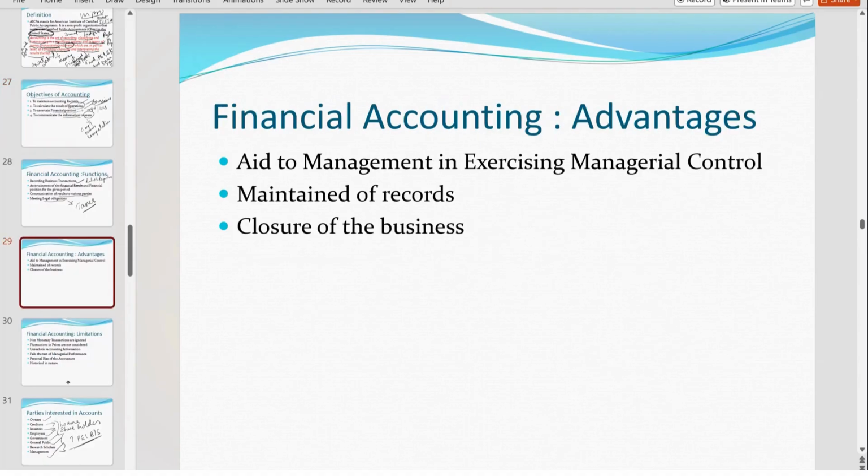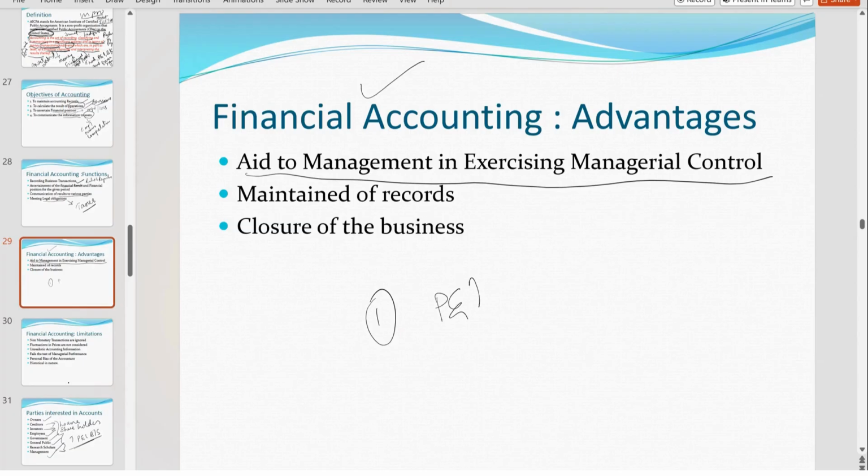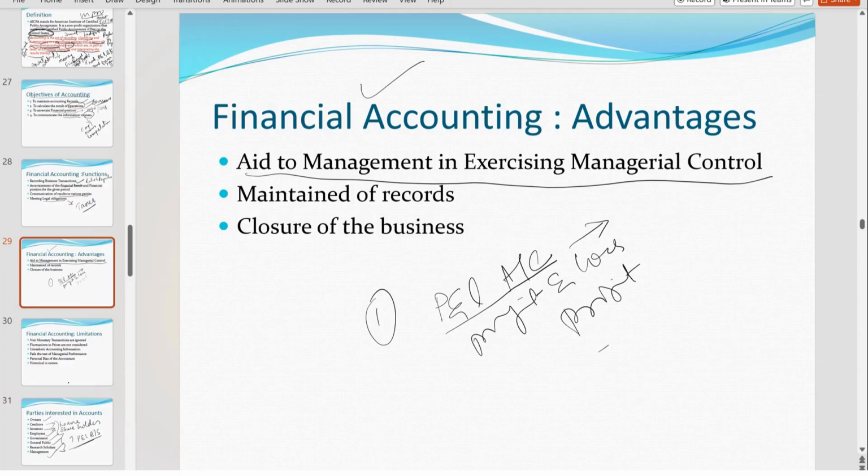Okay, ma'am. Now next one, advantages of financial accounting. Now suppose if you prepare accounting, what are the advantages you have? Okay. So first one, what is the advantage, you tell me. It is an aid to management in managerial control. Means what is the advantage? In financial accounting, you'll prepare a profit and loss account statement. What do you mean by P&L account? Profit and loss statement. Now, when you prepare a profit and loss statement, you will get two options. Either you will get a profit or you'll get a loss.